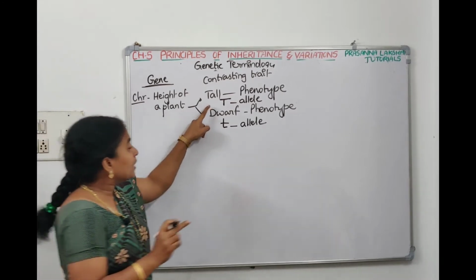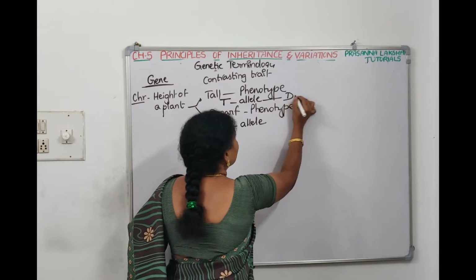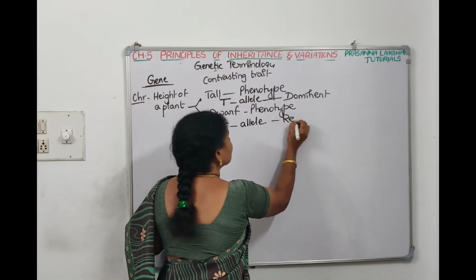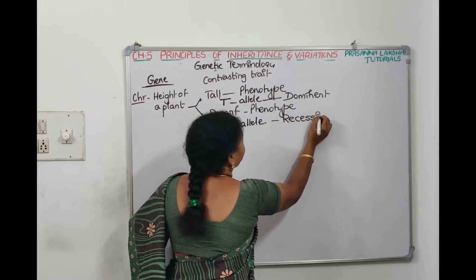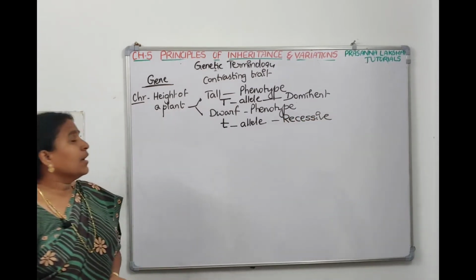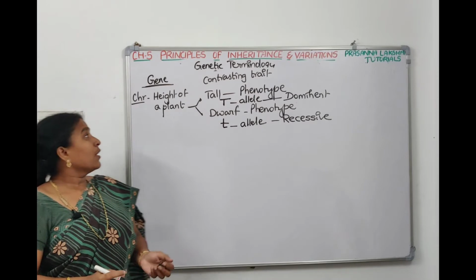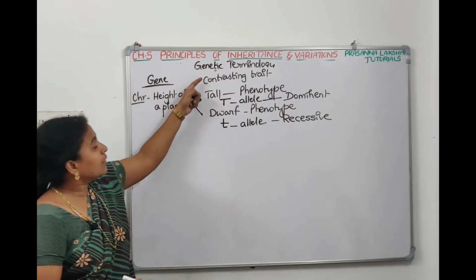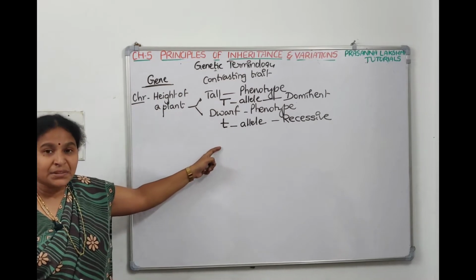Capital T denotes the dominant allele and small t denotes the recessive allele. I think we understood now what is meant by a gene, what is meant by a character, what are the traits and what are the alleles.